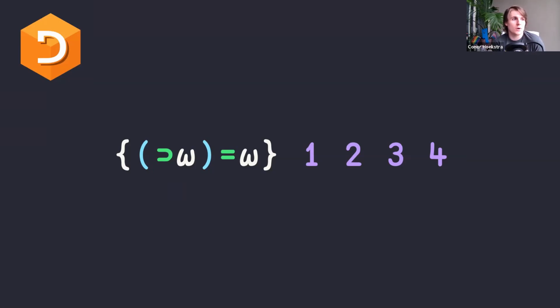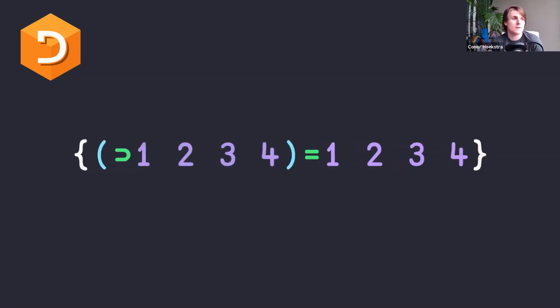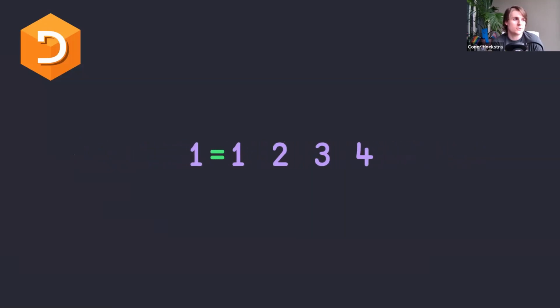So here we're applying 1, 2, 3, 4 as our list. And then inside the defun, we're checking whether the first element is equal to our list. And so if we substitute this, it looks like the following. And once again, if we apply our first, we end up with this. So 1 is equal to 1, 2, 3, 4.